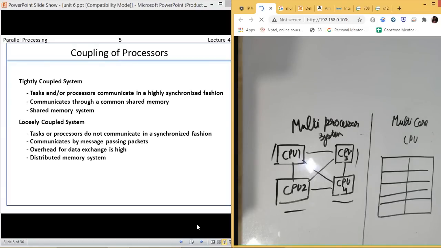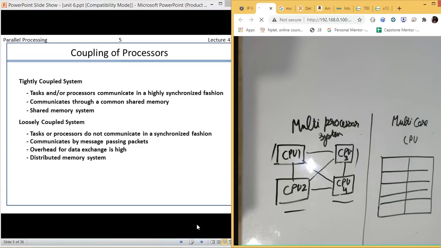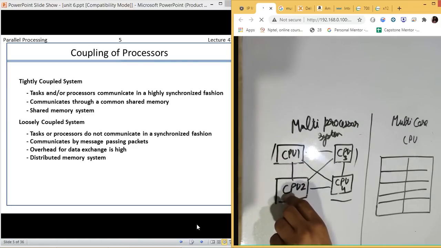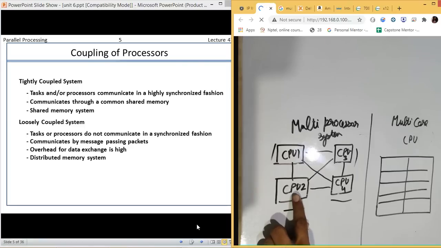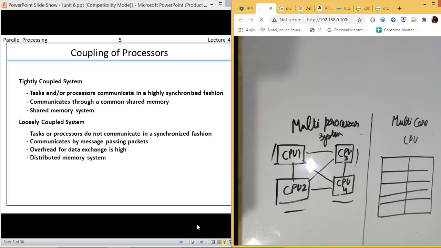And the second thing is, in loosely coupled systems, distributed memory is there, which we have already discussed. So all are having separate memories, but they have to talk with each other in a synchronized fashion, which is not that much possible. If I am having this CPU, its clock cycles will be different. If I am having this CPU, its clock cycles will be different. But if I want them to interact properly, I need to have a scheme which will be sharing the data in a synchronized fashion. So that is what we need.